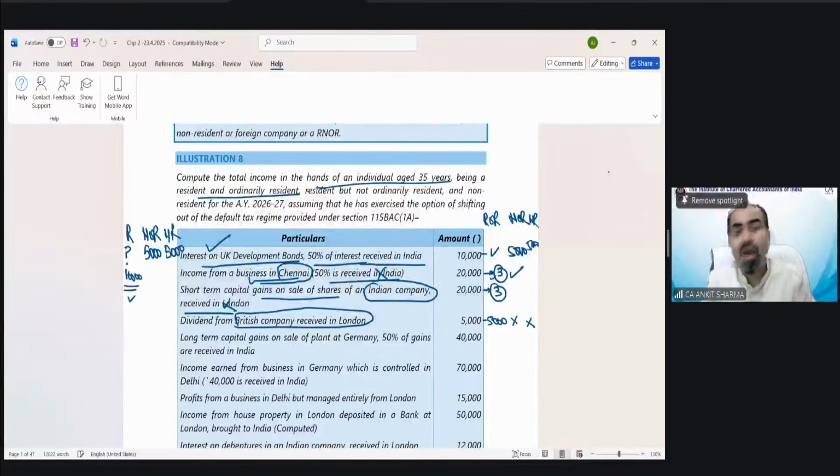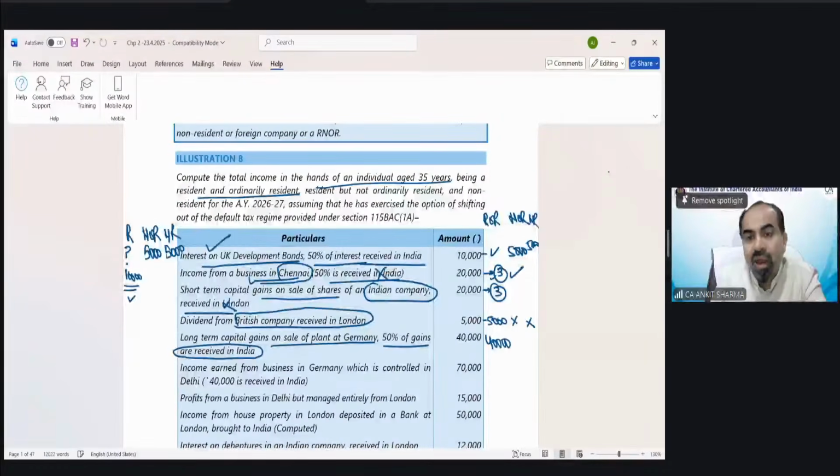Not in NOR, not in NR. Long-term capital gain on sale of plant at Germany. 50% of gain are received in India. So again, in case of ordinary, full taxable. And 50% is received in India. So in RNOR and NR, in both cases, 20,000 taxable.